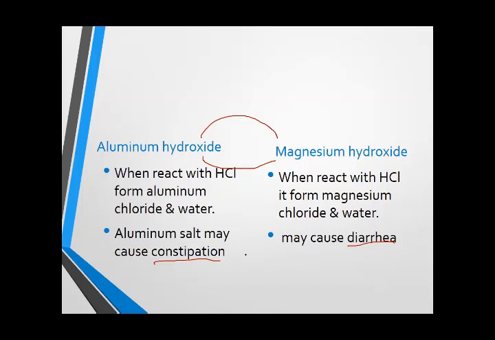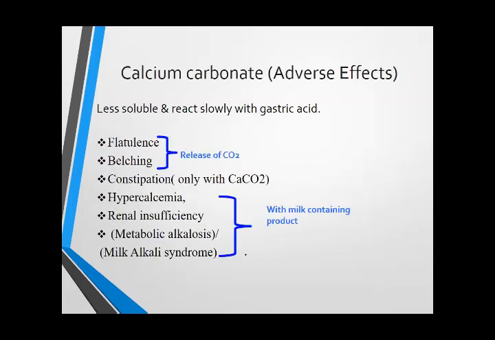So it is ideal to use calcium carbonate. Calcium carbonate reacts more slowly than sodium bicarb, and it also produces carbon dioxide when it reacts with the gastric acid, like sodium bicarb, while magnesium hydroxide and aluminum hydroxide will not produce carbon dioxide. So the patient may have no problem with flatulence, belching, or gastric distension.